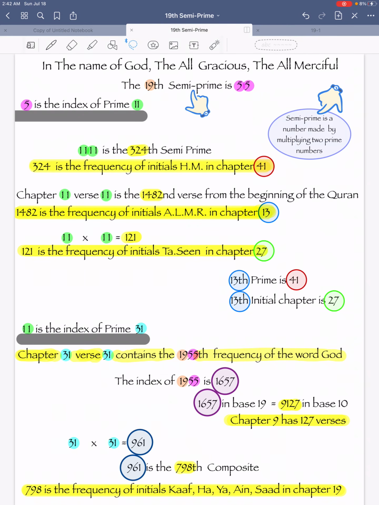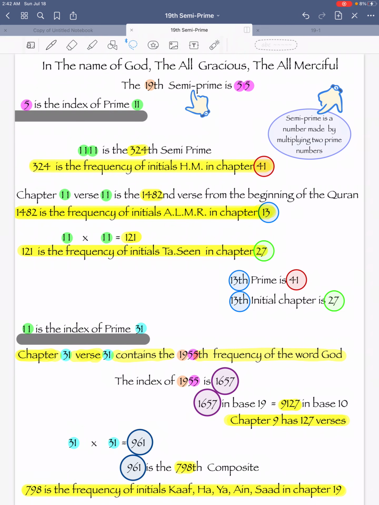We have been told by the 19th semi-prime the frequency of initials in 4 chapters: chapter 41, chapter 13, chapter 27, and chapter 19.